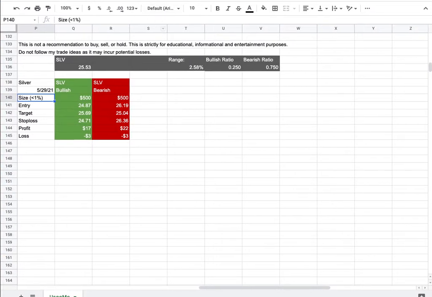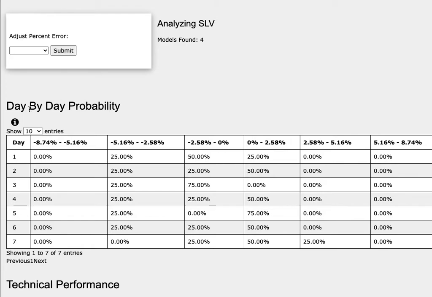So how did I develop these trade ideas? It all comes from the day-by-day probability model, which is available in the link below, so do check it out. As we progress to the 5th day or week of trading, Silver Futures has a 75% chance to climb between 0 to 2.6%. To the downside, it has a 25% chance to fall between negative 2.7% to negative 5.2%.